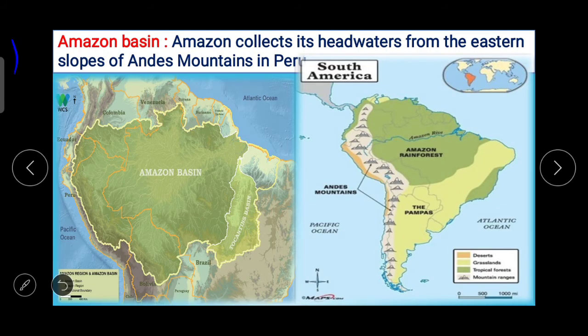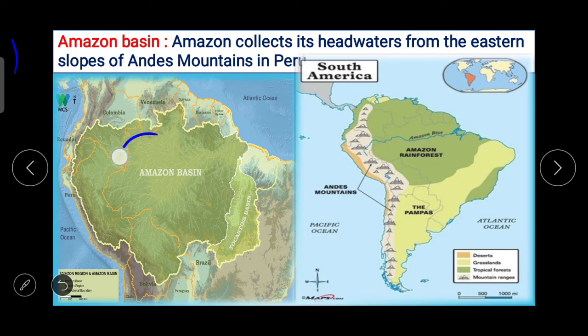Now here on the screen, Amazon basin. Amazon collects its headwaters from the eastern slopes of the Andes mountains in Peru.